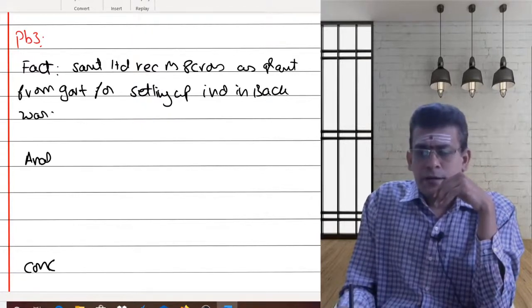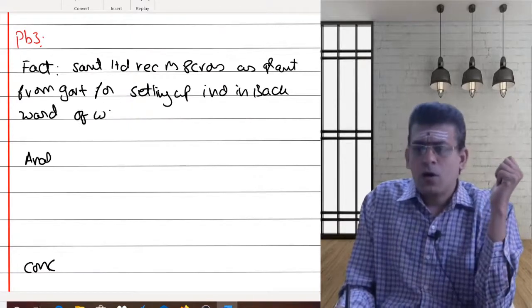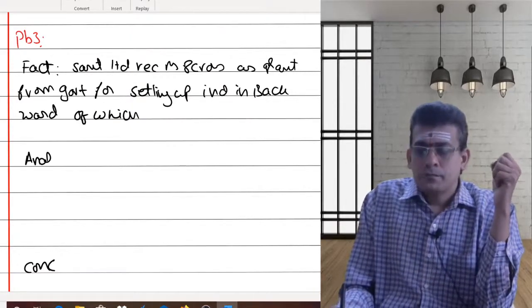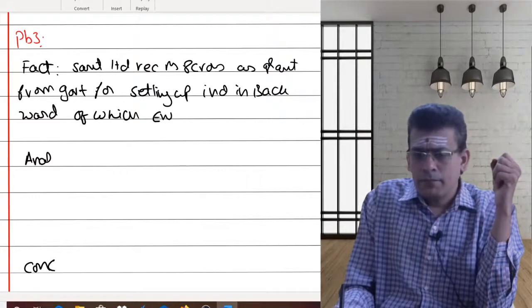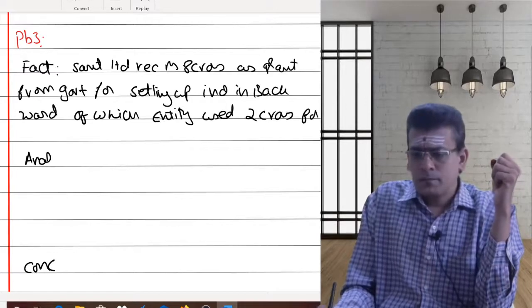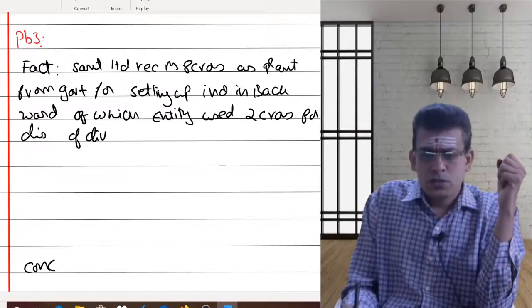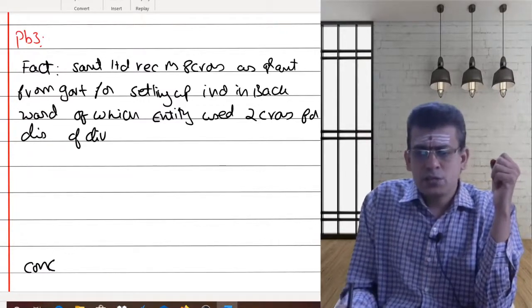So for setting up industry in a backward area, it received 8 crores, of which the entity used 2 crores for distribution of dividend. That's the first case which is to be considered.